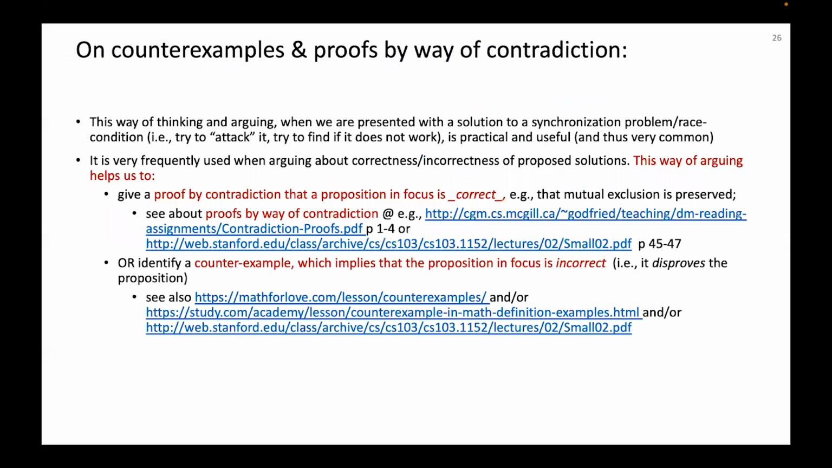Before moving to the next part of the lecture, please have a look at these links about counterexamples and proofs by way of contradiction if you are not familiar with these concepts.